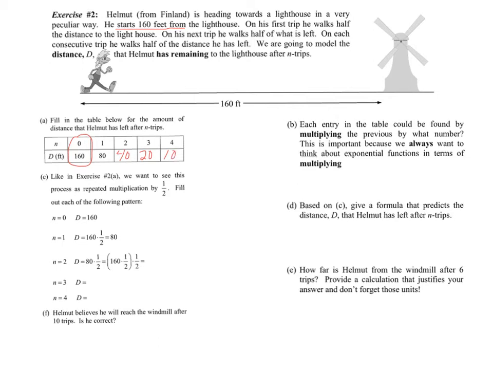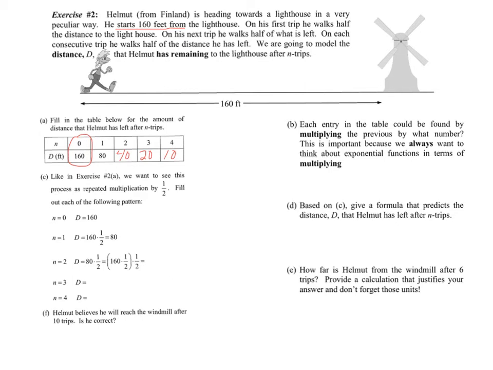C. Like in exercise 2A, we want to see the process as repeated multiplication by 1/2. Fill out each of the following patterns. Remember, multiplying by 1/2 is the same thing as cutting it in half or dividing it. So we're multiplying by 1/2 each time. So 160 times 1/2 equals 80. 80 times 1/2 equals 160 times 1/2 times 1/2. It's just written a little bit differently than how we did it on 2A or in the first exercise on the front page.